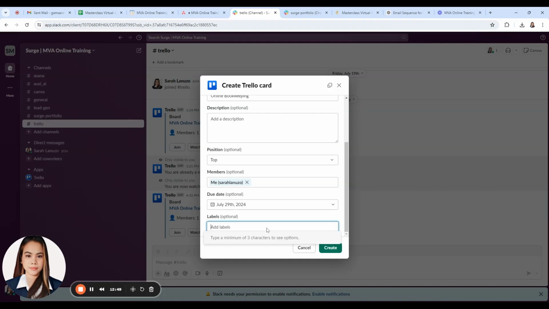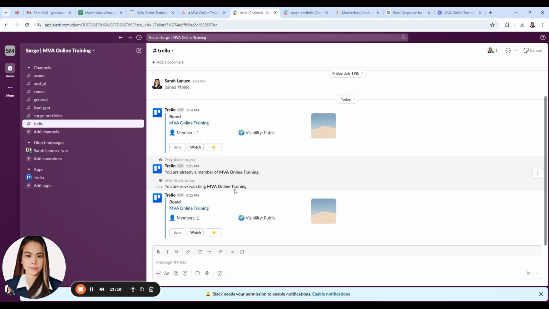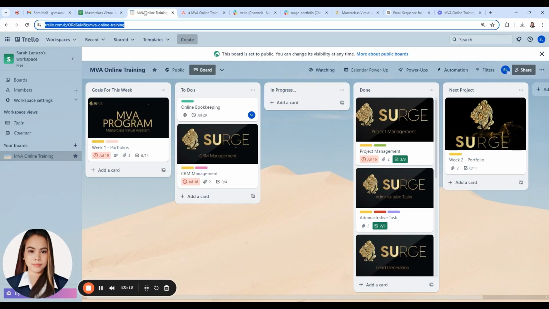Then put some labels, for example you need to do your online bookkeeping through Google Sheets, so just click that one and then click create. Once the online bookkeeping card is on your board, we can now check our Trello account. Here you can see that this card is already added to your to-dos.